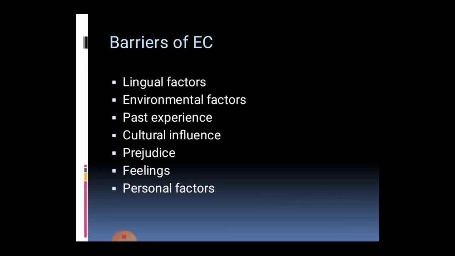Lingual factors: language becomes a barrier here. If a Spanish man who only speaks and understands Spanish, he would not be able to interact with an Indian woman or Indian man, right?